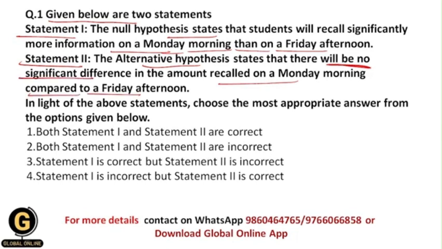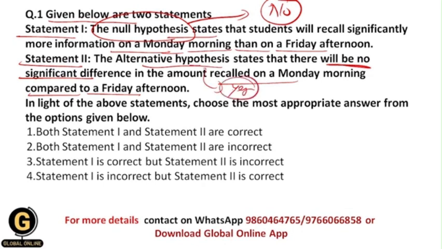So over here, students, we need to answer which of these statements are correct or incorrect. All of you getting? As I have told you earlier in yesterday's video, the null hypothesis states that there is no relationship between the two variables, but the alternative hypothesis states that there is a relationship between the two variables.